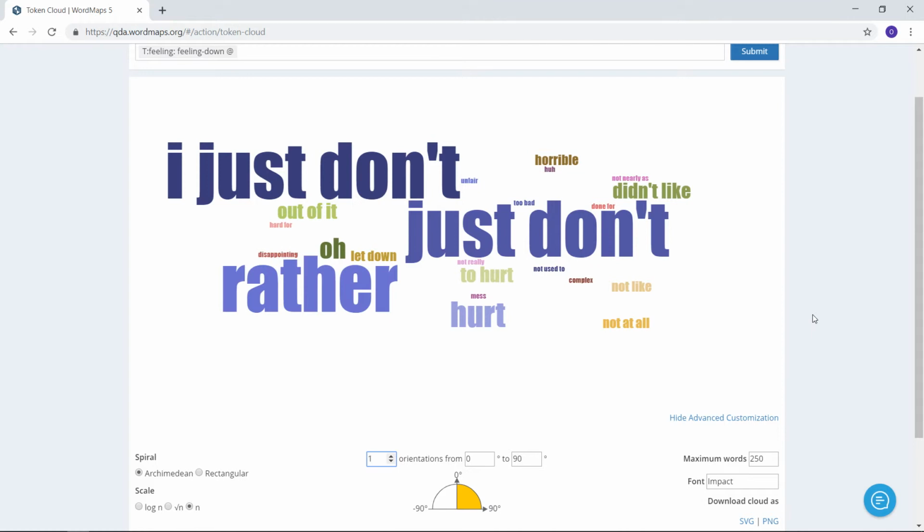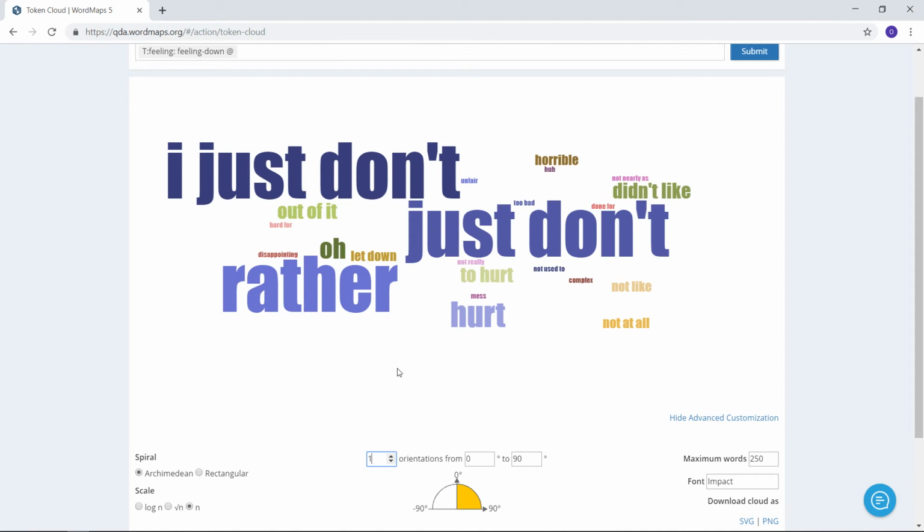You may not want to use all these words as examples of feeling down. You may actually disagree, and that's totally fine. You may actually, for example, feel that the word rather in many cases does not communicate very clearly a feeling down emotion. The reason why the word is here on this page is that sometimes it may be quite a good indicator of a feeling down aspect. The same goes for the word oh. It may be totally neutral, but in some cases then it may be a good indicator of a feeling down aspect.